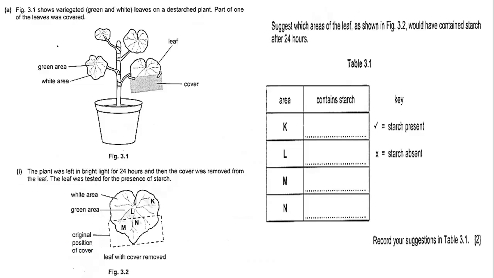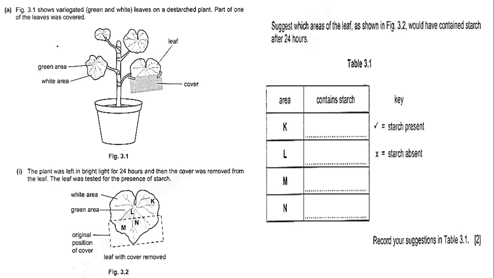Now, this is a paper 3 question. Figure 3.1, and as we agreed before, it's very important to read the name or the number of the figure in order to look in the right direction. As you see here, the same question contains many figures, so I have to make sure that I'm looking at the right figure. So figure 3.1 shows variegated leaves. Again, what are variegated leaves? These are leaves that contain green and white colors.